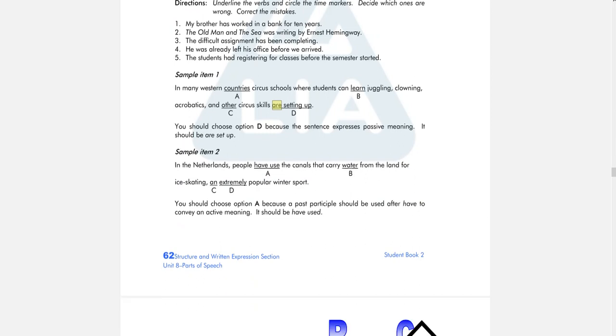And then the next one, in the Netherlands, people have used the canals that carry water from the land for ice skating, an extremely popular winter sport. Have, remember after have we use verb 3 to make it active meaning, to show active meaning. Have used.